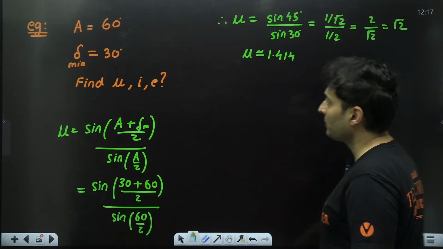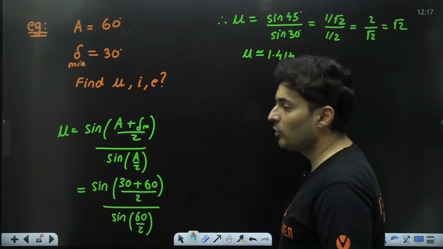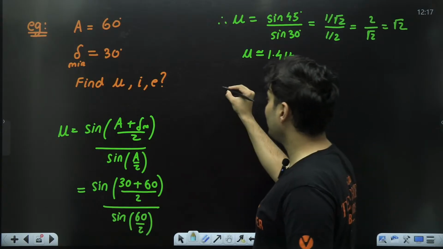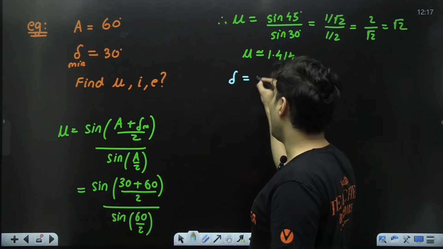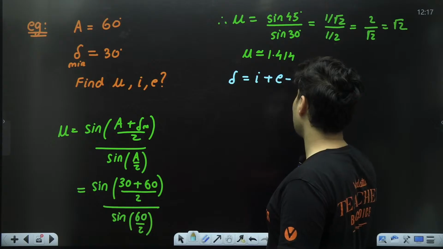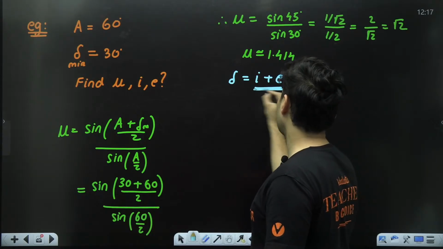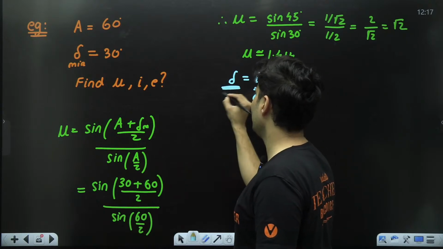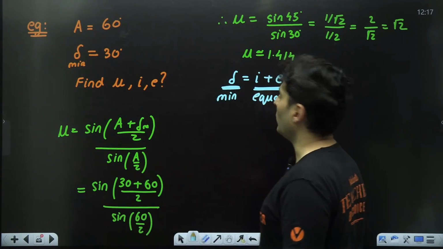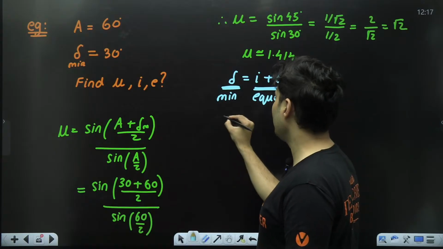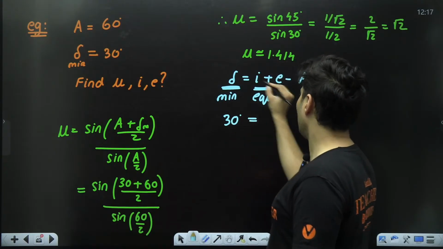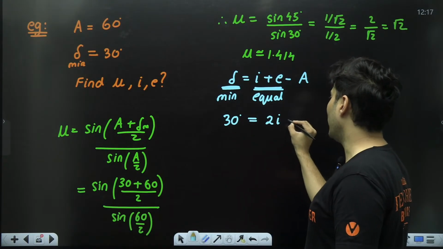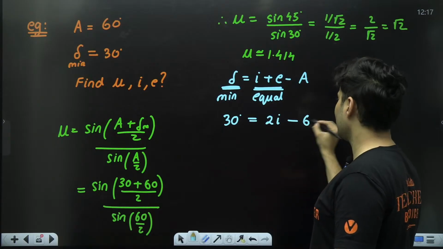Okay, job done. What about I and E? How do we do that? Well, there is a simple thing. Delta is I plus E minus A, and these two will be equal if this one is minimum. So what is the minimum deviation? Already given as 30 degrees. I and E are equal, so 2I minus the angle of prism 60 degrees.